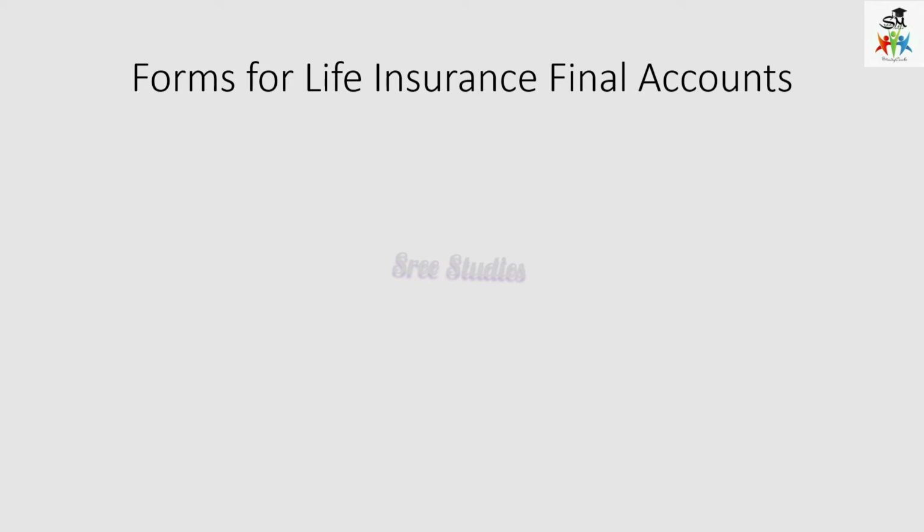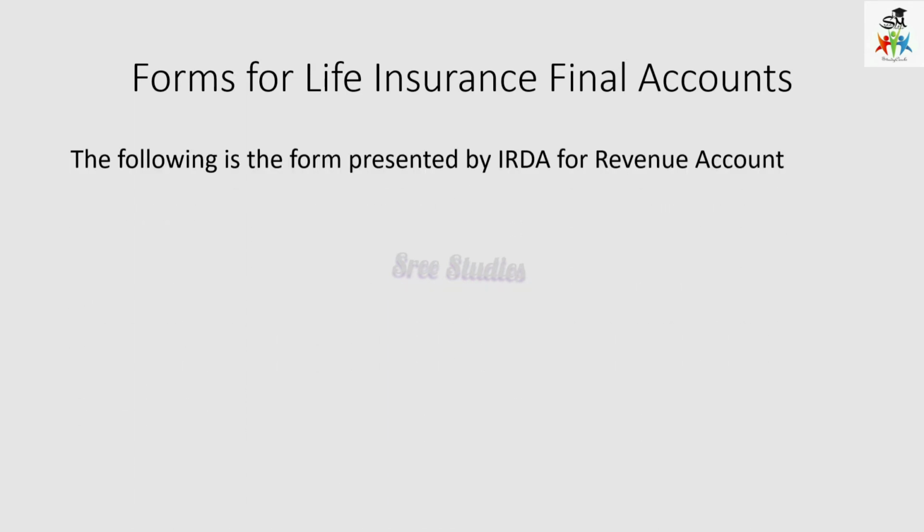So what is the form of life insurance final accounts? The following is the form presented by IRDA for the revenue account. This is Form A-RA, so it should be in this format only.